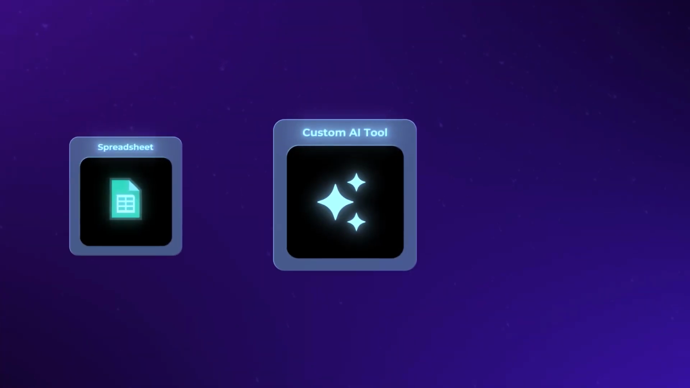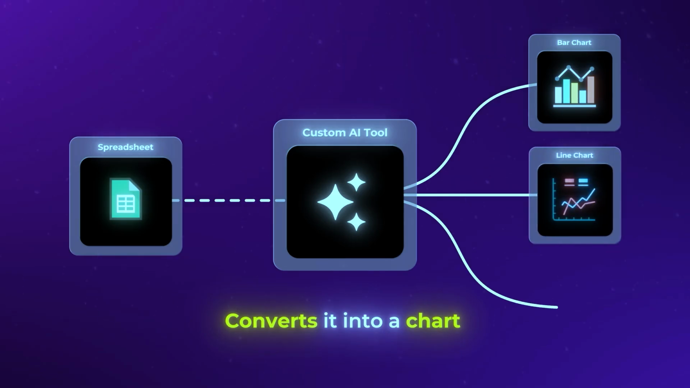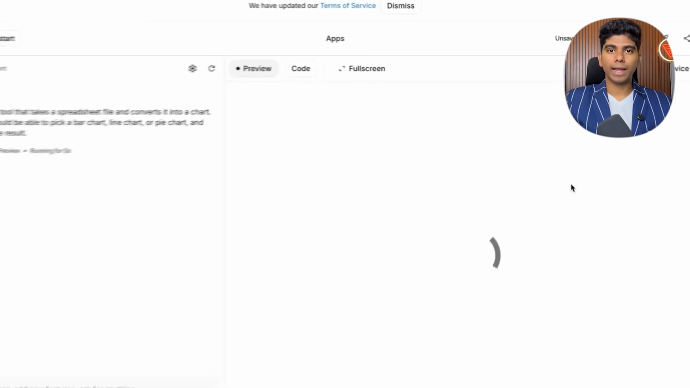Imagine you want a tool that takes a spreadsheet file and converts it into a chart. You want the user to be able to pick a bar chart, line chart, or pie chart and download the result. A year ago, you needed to hire a developer to build that. Today, you type that exact description into a tool and it builds the entire app. This matters because it removes the technical barrier completely. It means that if you have an idea for a custom habit tracker or a business dashboard, the barrier isn't your inability to write code anymore. The only barrier is knowing clearly what you want.